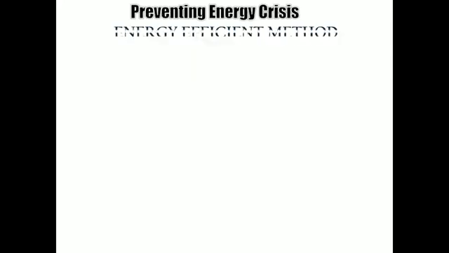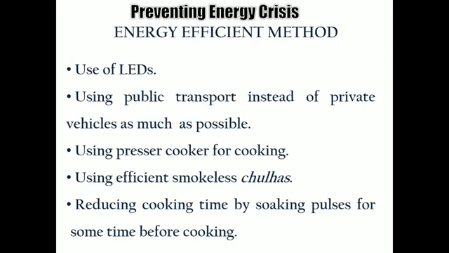Similarly, we can have energy efficient methods, in which we can use LED bulbs in place of tube lights or normal fluorescent bulbs. We can use public transport instead of private vehicles. We can use a pressure cooker for cooking. We can use efficient smokeless chulhas, and we can reduce the cooking time by soaking pulses. These are the kind of steps that we can take in our daily life, and they are going to conserve energy very much. The main purpose of avoiding the energy crisis can be achieved with the help of these steps.